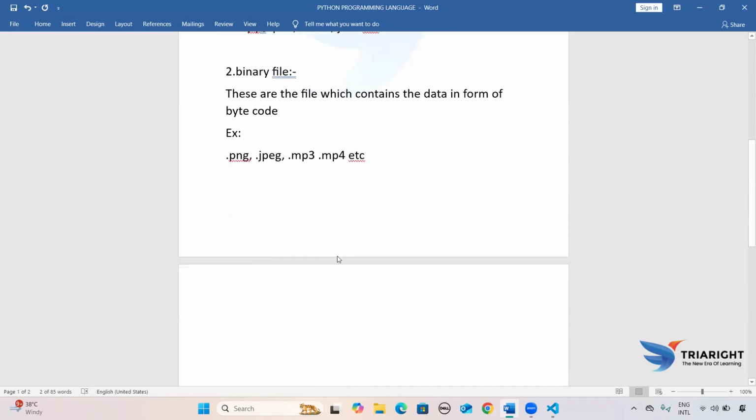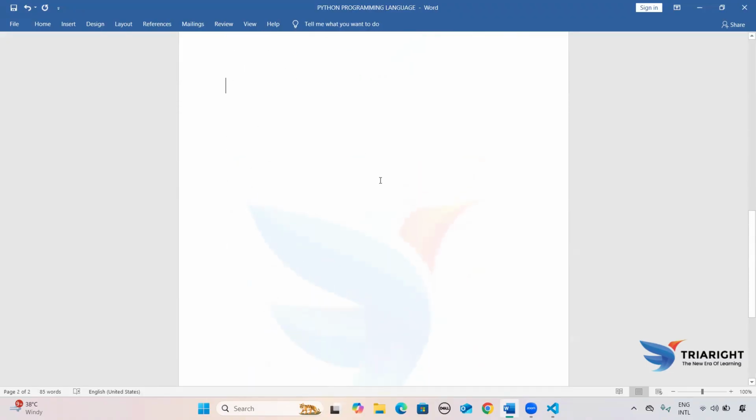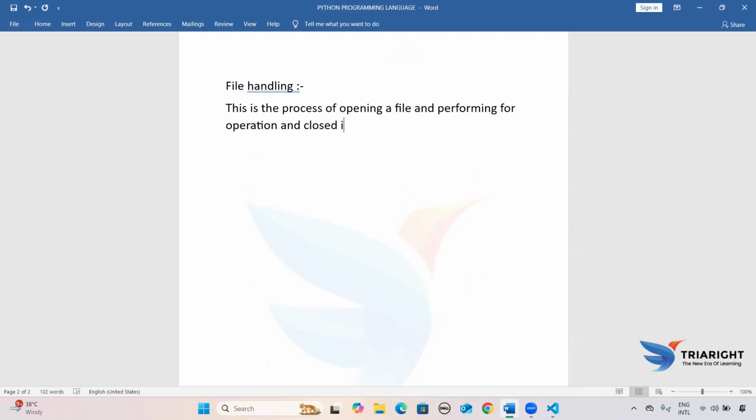So the next point will be file handling. What is file handling? Come to the next page. File handling is nothing but the process of opening a file, performing some operation, and closing it.